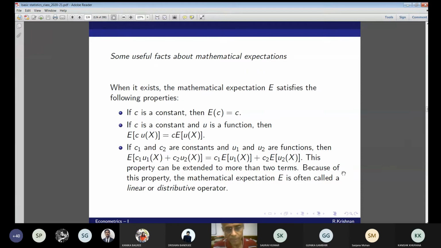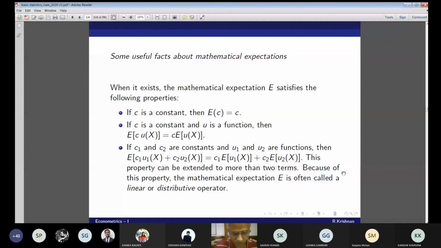Some useful facts about mathematical expectation. Many times students have problems about this. See the first line. If C is a constant, then E[C] is equal to C. Expectation of a constant is equal to the constant. Now this is where many students, for the variance of a constant, say K square or C square. My God, variance of a constant is 0. We shall see later. This is another common area of mistake, the intercept term when we discuss regression.